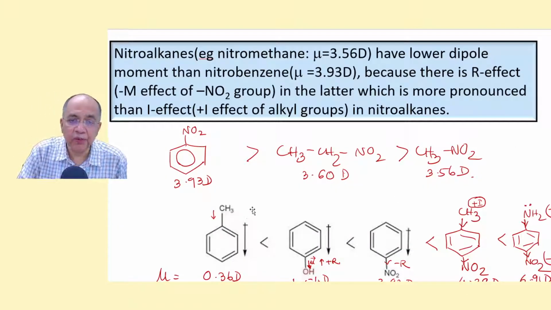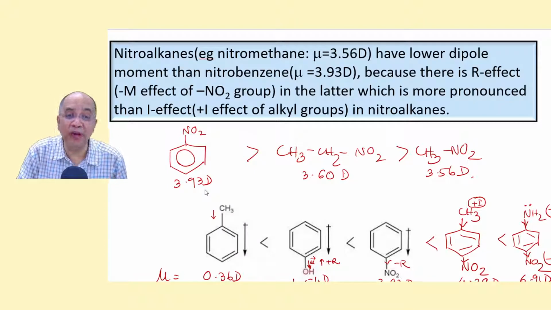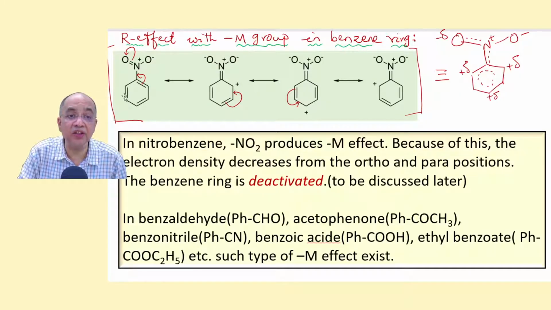Now coming, if you compare the dipole moments, you will find a great difference in all this. This is nitrobenzene. When there is an aromatic ring, because of the minus M effect, a resonance effect operating here, the polarity of this bond will be further increased because it is going in this direction.